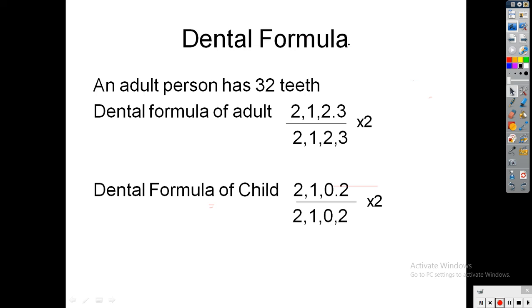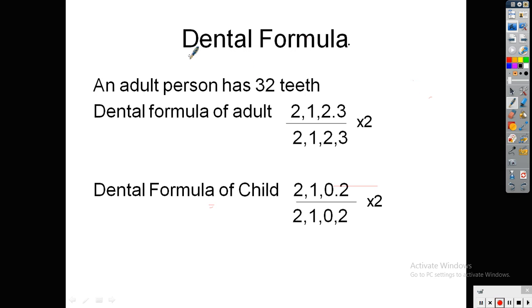This is the dental formula of a human being. What is the meaning of dental formula? How the teeth are arranged inside the mouth of a person, that is a dental formula. Dental formula you can see 2, 1, 2, 3. 2, 1, 2, 3 means two incisors, on the upper left side or upper right side. What the upper one side is represented here.